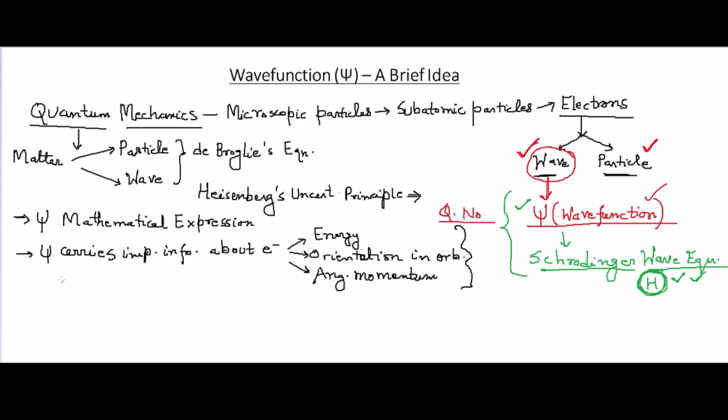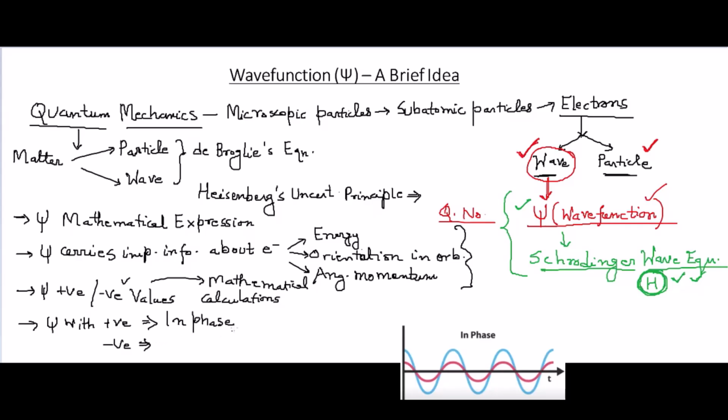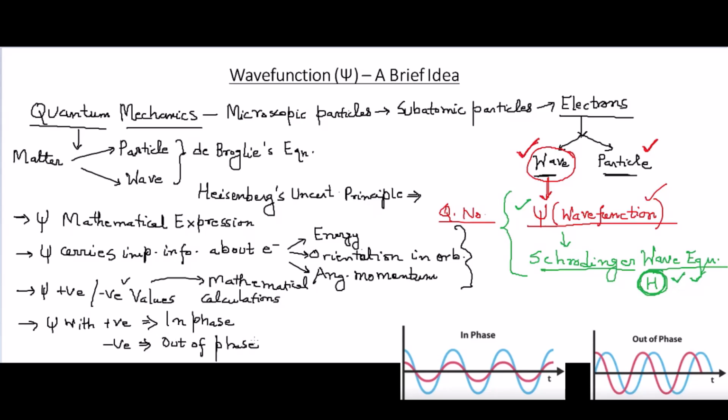Next, psi can have positive or negative values, right? This sign is required for mathematical calculations that we'll see when we describe the different bonding theories. Psi with the same sign refers to wave functions which are in phase. If there is positive positive, then in phase. If there is positive and negative, that is out of phase. So waves are in phase and waves are out of phase.